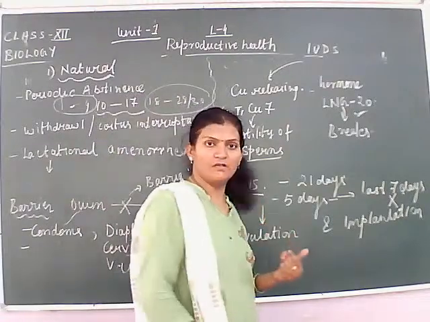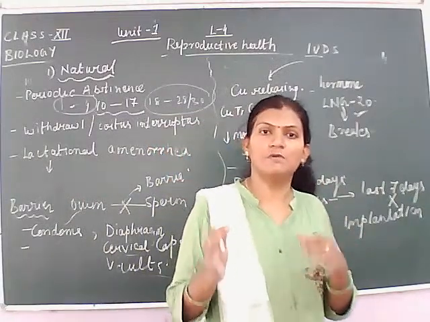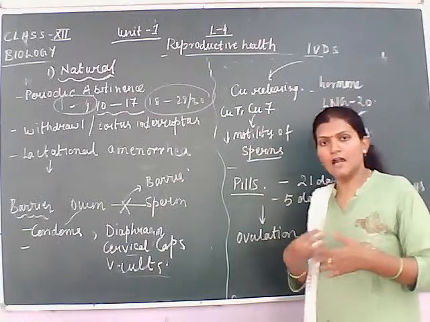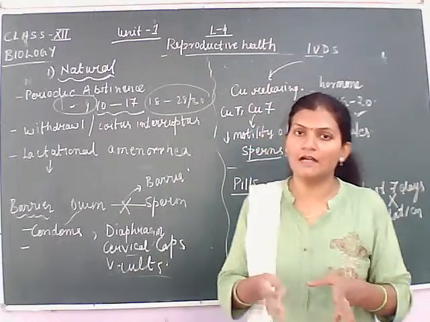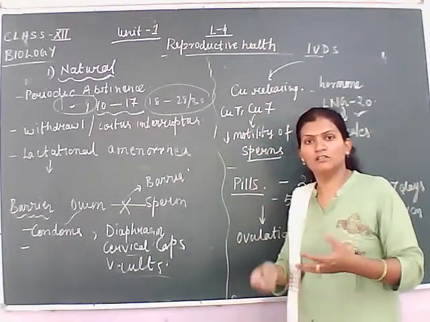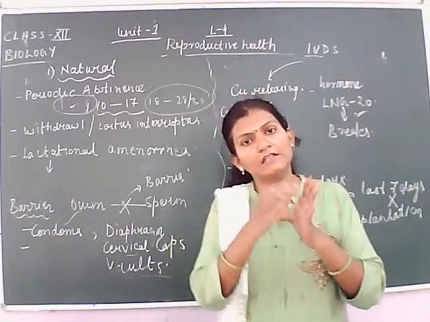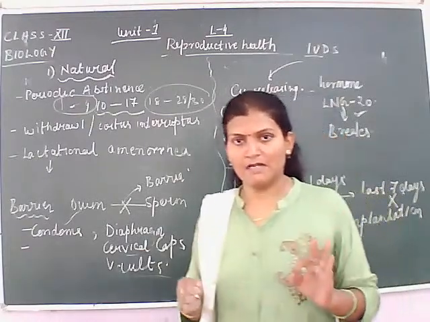And the next type of pills are for 21 days. These pills are taken daily by the female, started within the first 5 days of the periodic cycle, and continued for 21 days.